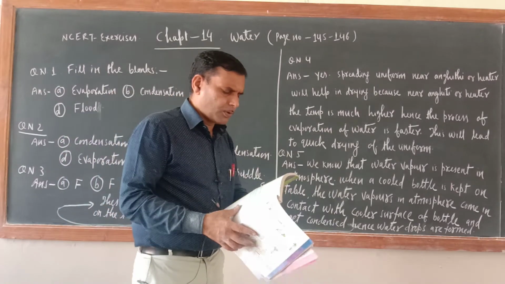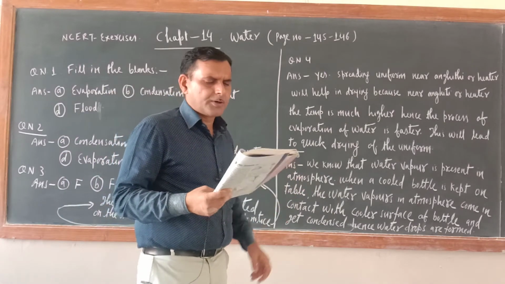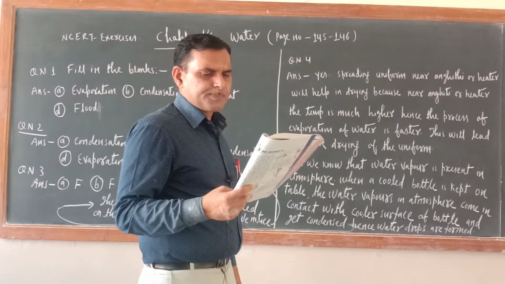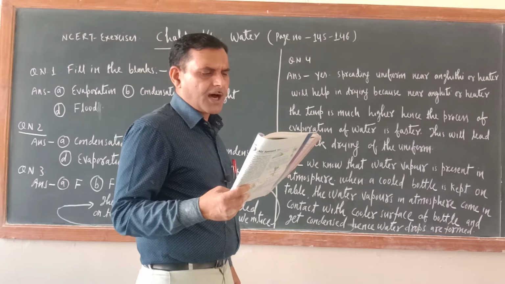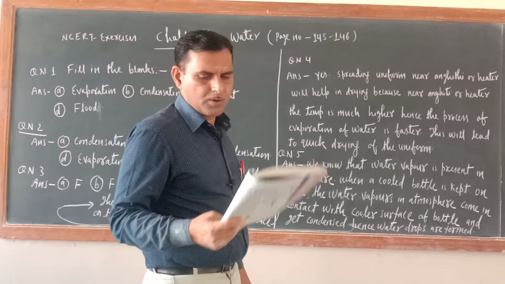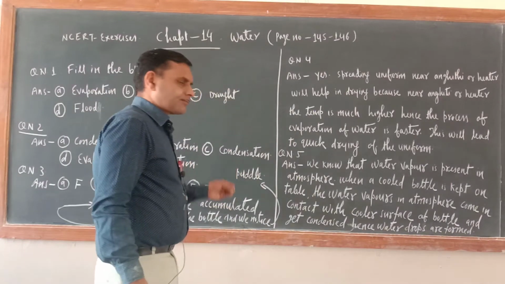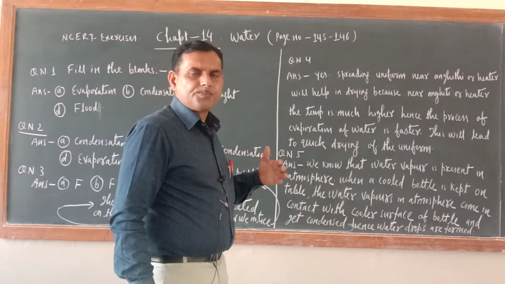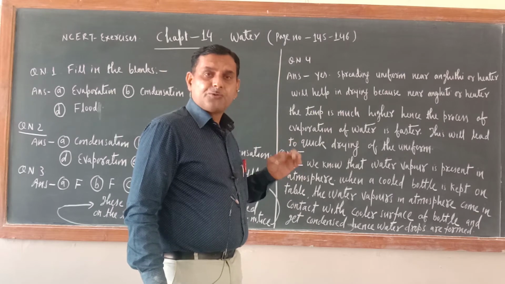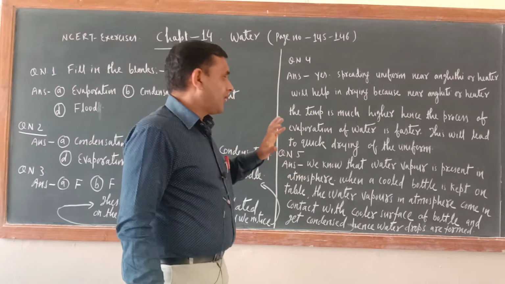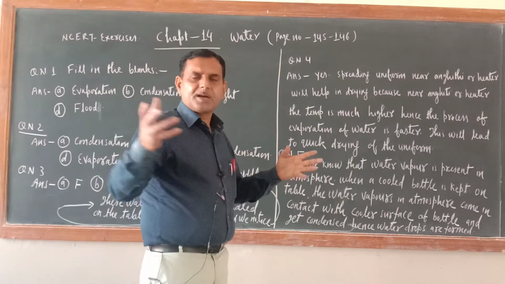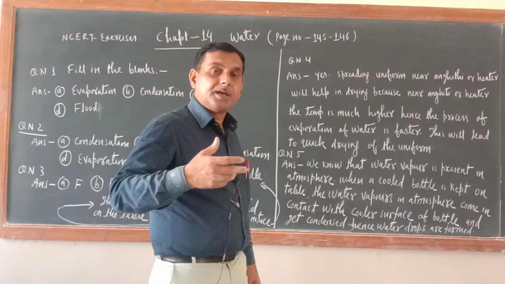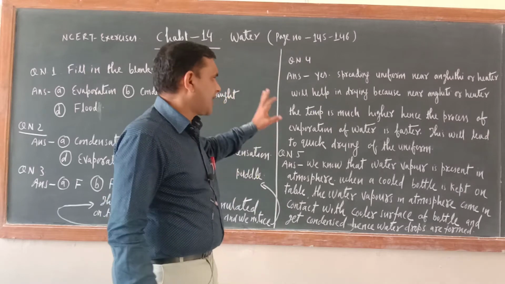Now question number 4 is: suppose you want to dry your school uniform quickly, would spreading it near an angeethi or heater help? If yes, how? Just try to understand. Your uniform is wet, you want to dry it up quickly, then what will you do? If you spread it near the angeethi or heater, then drying will be fast. Why? Just try to understand.